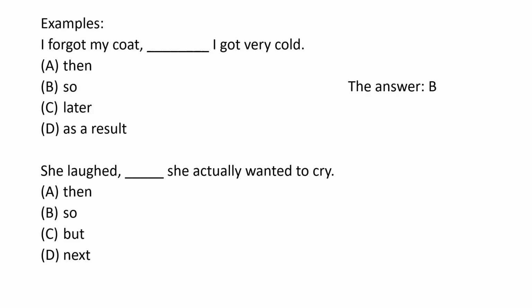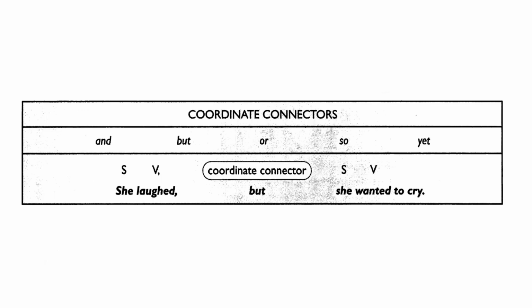Laugh and cry, those are opposite things. So the connector so is used more for giving cause and effect: something happened and the other thing happened. But is a contradictive connector, and it suits the question more. So the answer is C, but.